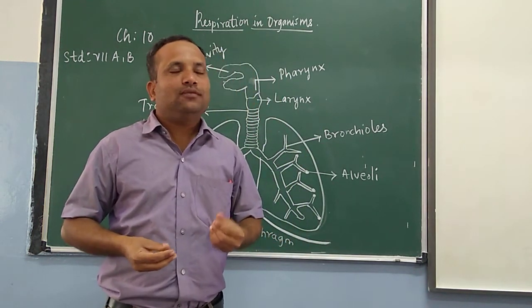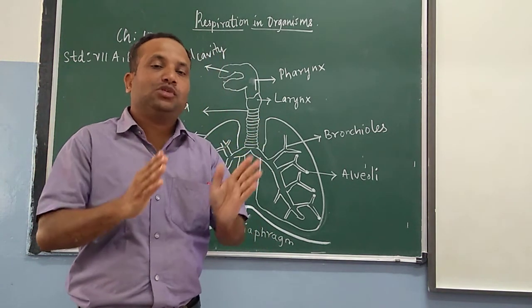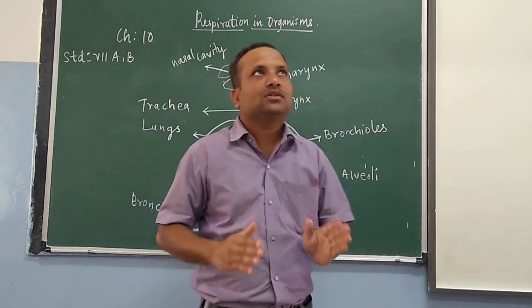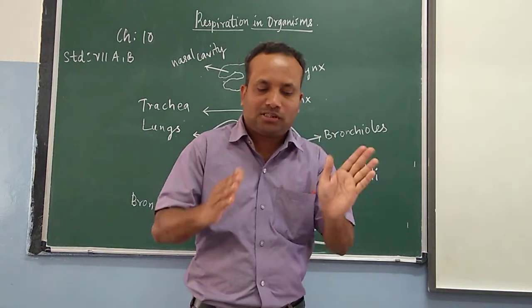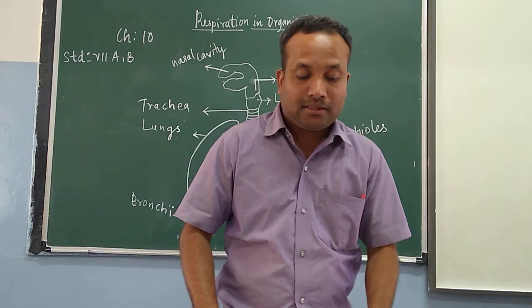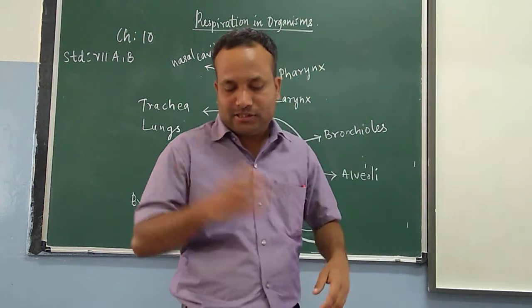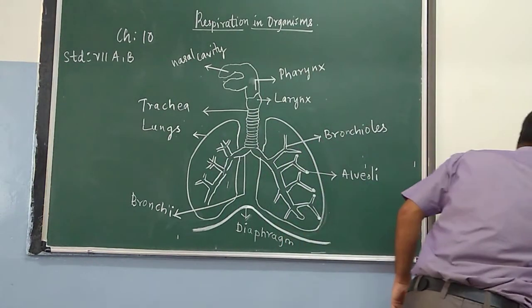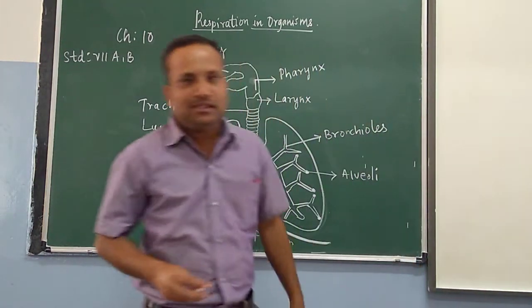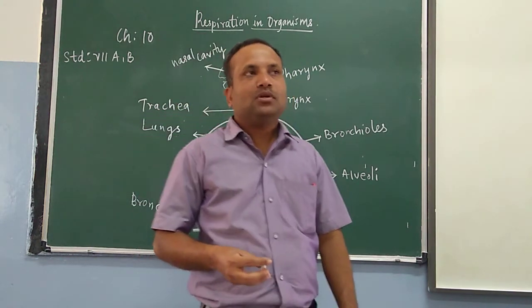Then children, for the digestion of food, we want air. That is oxygen. Without oxygen, we cannot breathe, we cannot get energy. Means, children, without oxygen, our food is not getting digested.